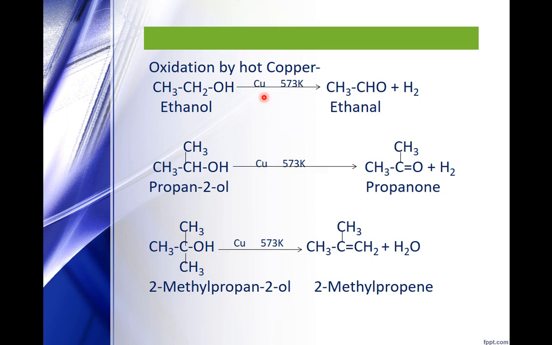Primary alcohol with copper at 573 Kelvin gives us aldehyde. Secondary alcohol with copper at 573 Kelvin gives us ketone. And if it is a tertiary alcohol with copper at 573 Kelvin, here also you get a dehydration product.